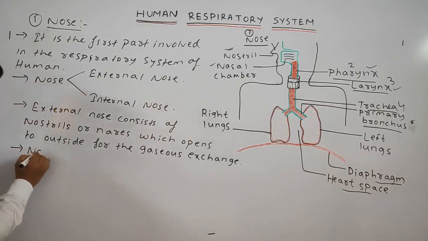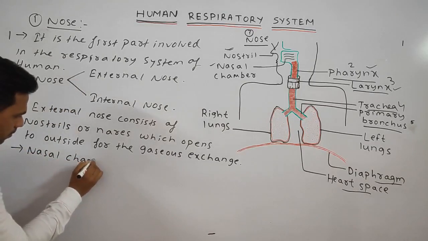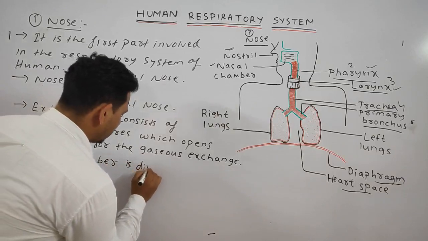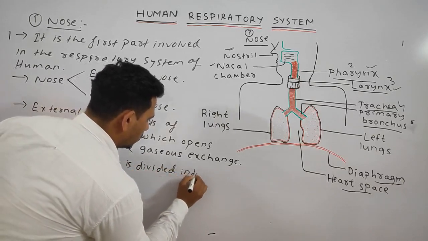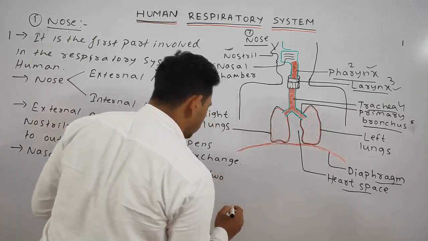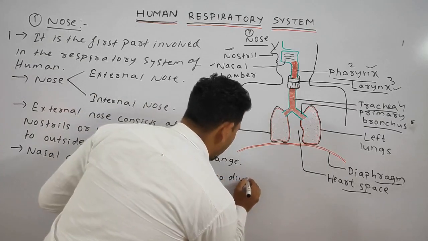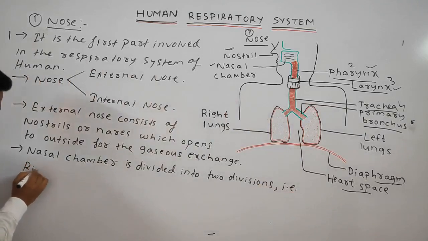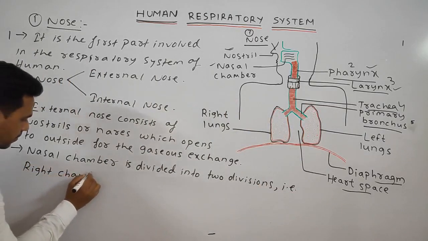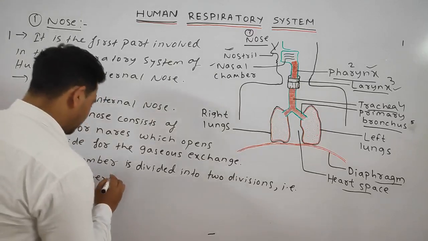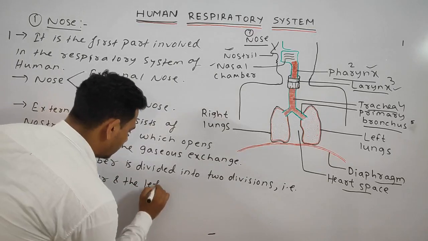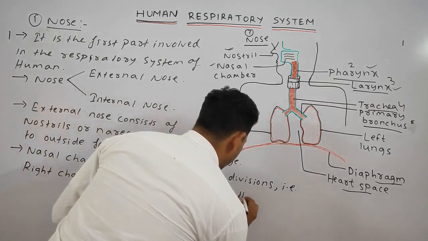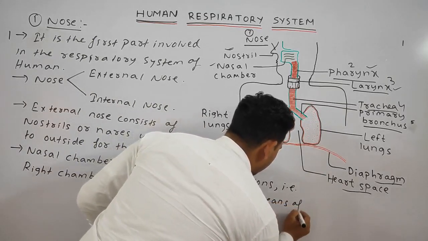The nasal chamber is divided into two divisions, that is, the right chamber and the left chamber, by means of the nasal septum.